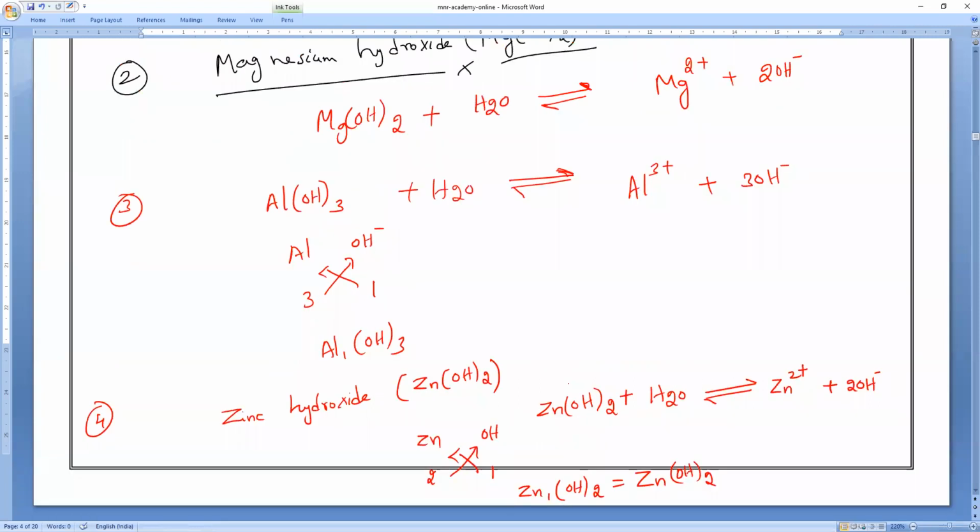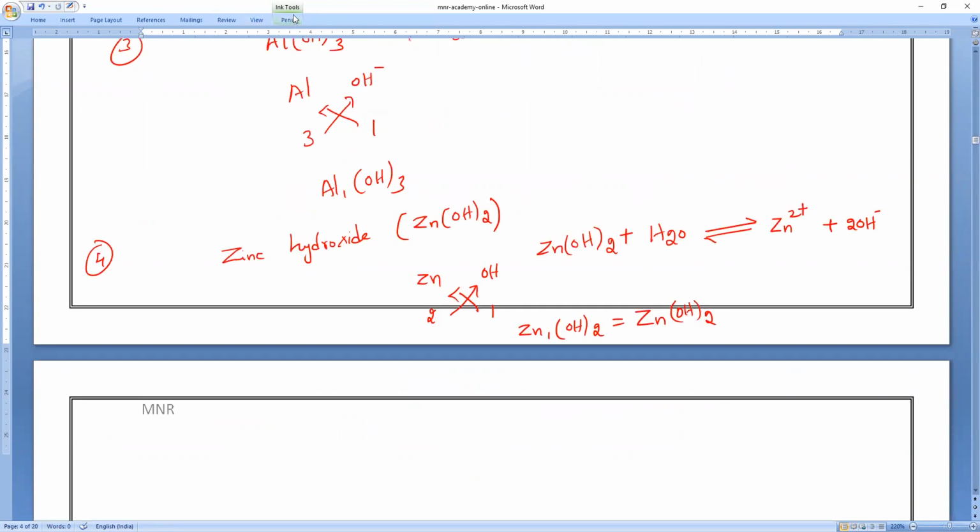So these are the examples of weak bases. All of you remember, every strong base is an alkali, but not all weak bases are called alkalis. Okay. Please make a note. Any doubt, ask me. Understand? Yes, sir. Very, very important. Once it is over, then we'll proceed further.